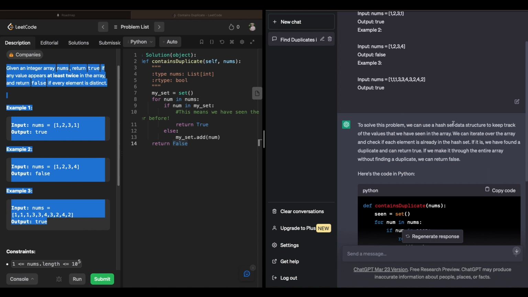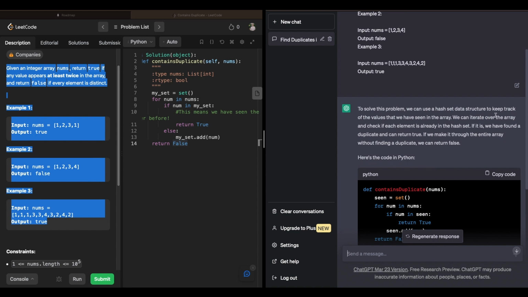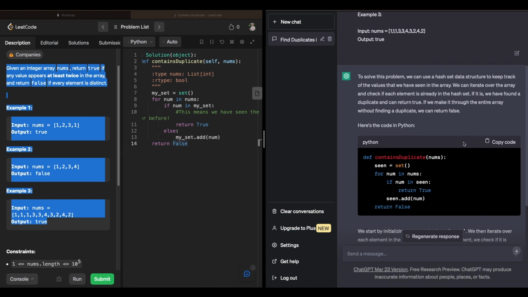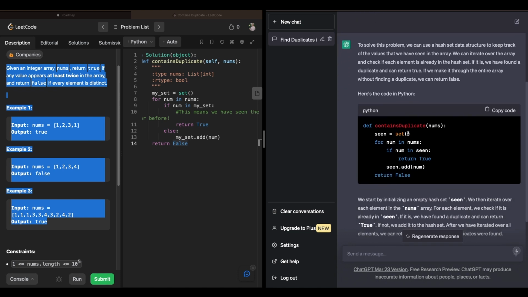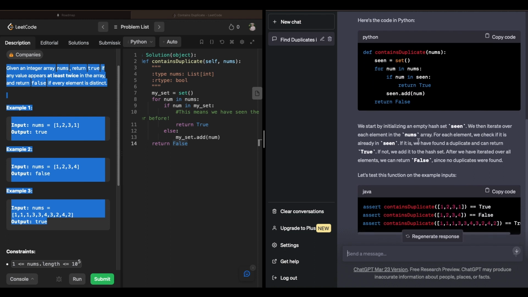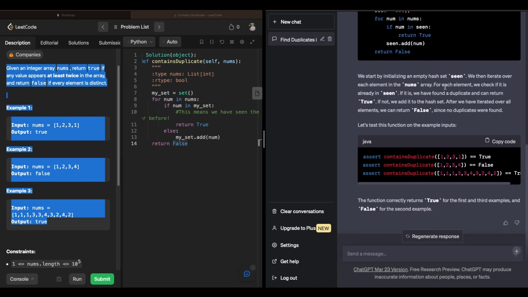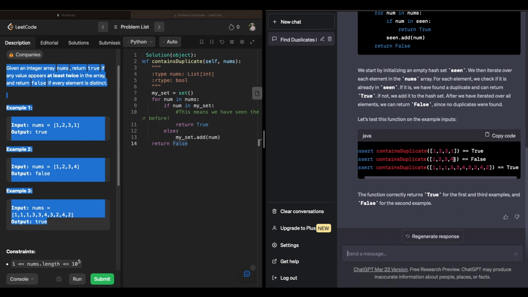And so it says we can use a hash set data structure to keep track of the values that we've seen in the array. We can iterate over the array and check if each element is already in it. I'm pretty sure that's about what I did. So here's the code. Oh, this is almost exactly what I did. So that's cool, it got it, that's awesome. Now it's explaining the code that it wrote, which is looking completely accurate. And I really like this: it also tests it on the couple of examples I gave, which is really cool.